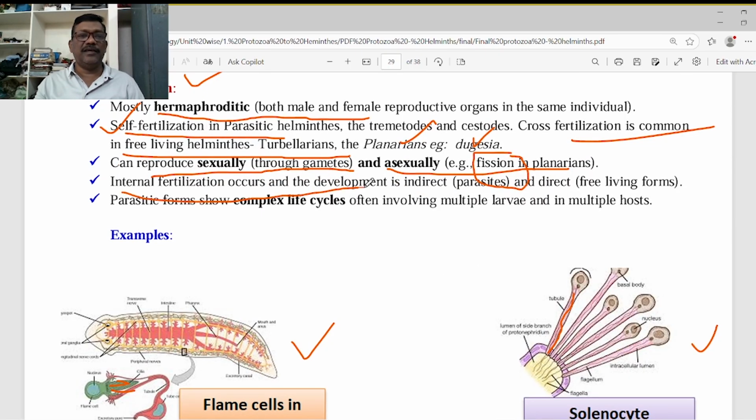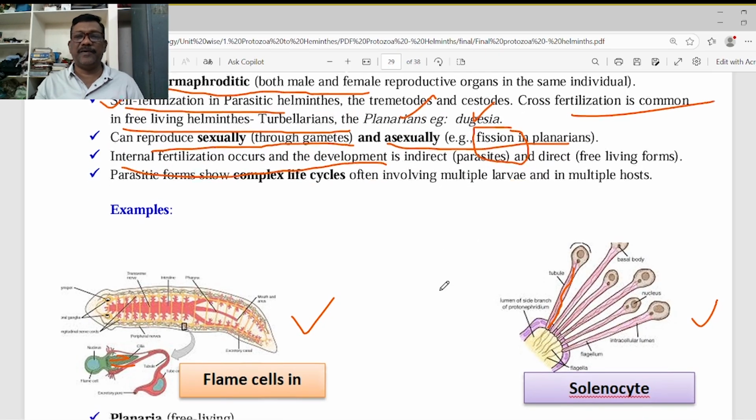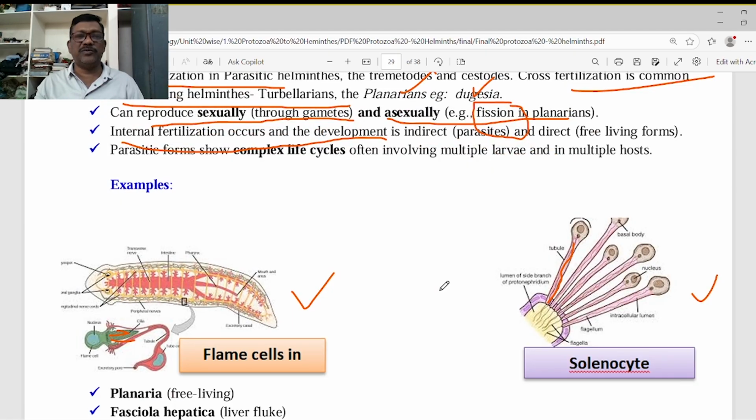Here, internal fertilization occurs in the case of sexual reproduction. Parasites show, yes, this is a very important thing, the complex life cycle. What do we mean by complex life cycle? Why is there a complex life cycle in the platyhelminthes? Because the platyhelminthes organisms, either free-living animals or parasites, have to face many problems, because if the environmental conditions are not suitable, many of them will die.